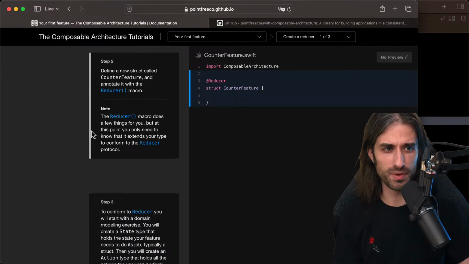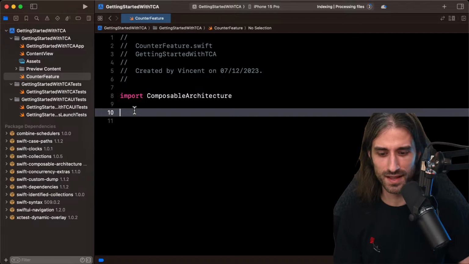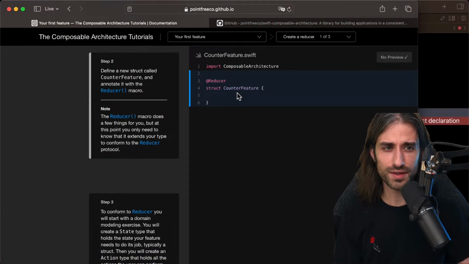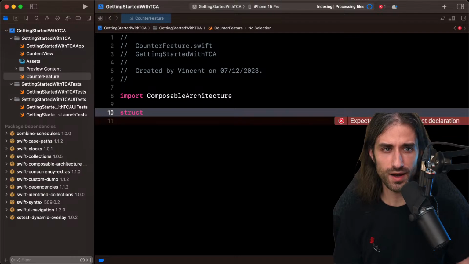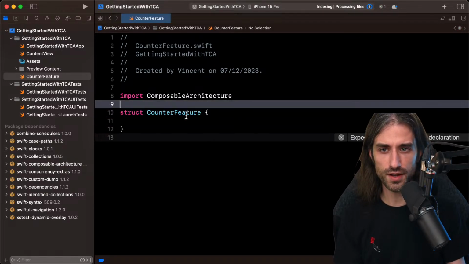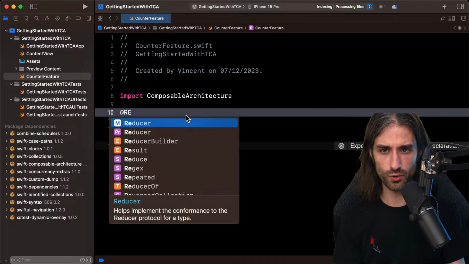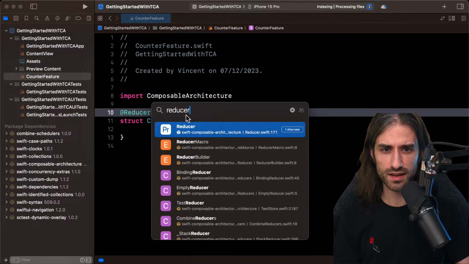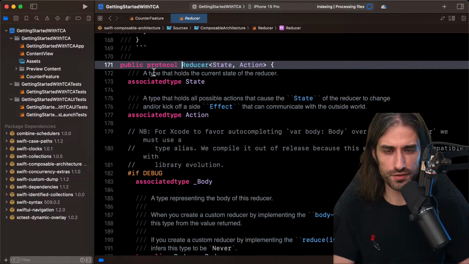I think we're going to explore a bit and have a look at this reducer protocol. So I need to create a struct. How do I need to call it again? CounterFeature. All right. So I'm calling it CounterFeature. It's empty for now. And I annotate it with @Reducer. All right. Let's have a look at this reducer protocol first.